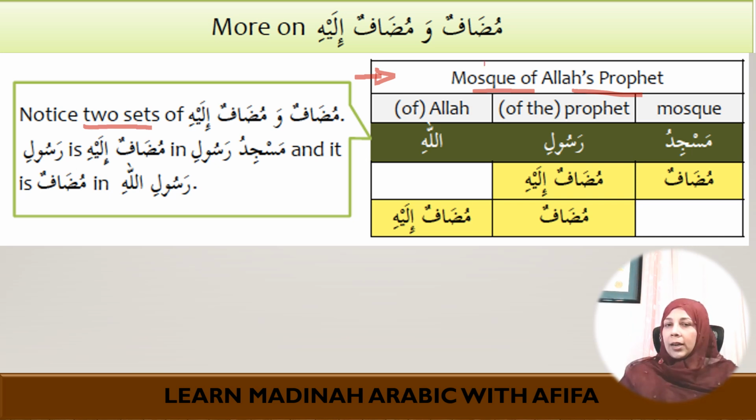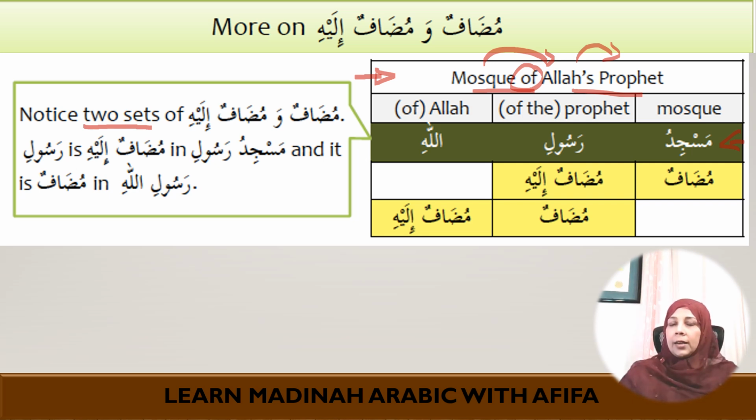The first one is Mosque of Allah, right? And the second one is Allah's Prophet. So it is the Prophet of Allah. That is your second idafa. Now that we have identified in English, the Prophet of Allah was the second one, and the first one is the Mosque of Allah. Let's go to the Arabic and try to understand it. So in Arabic it is Masjidu Rasulillahi.